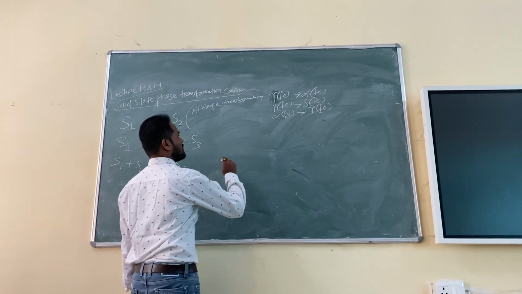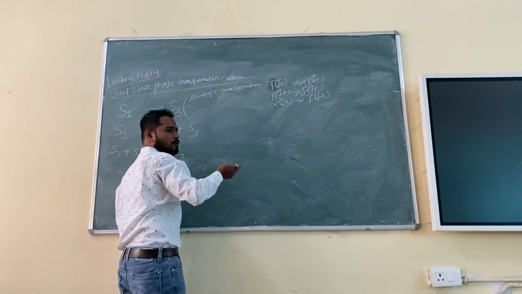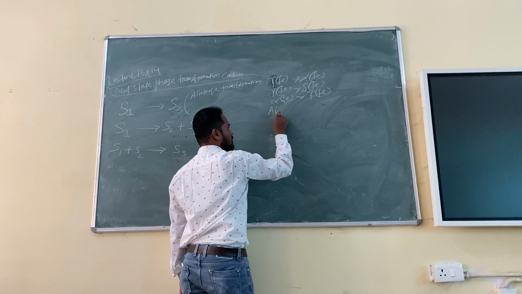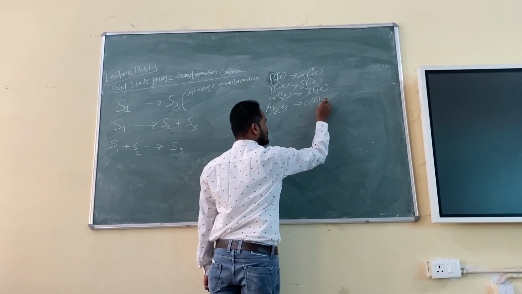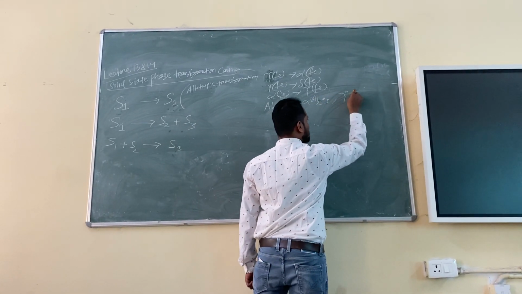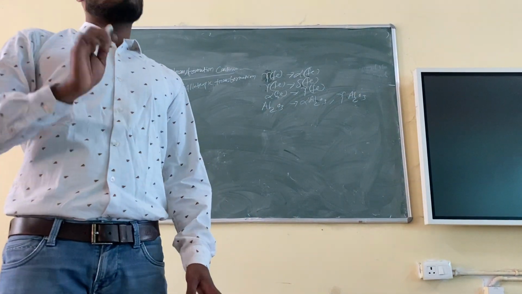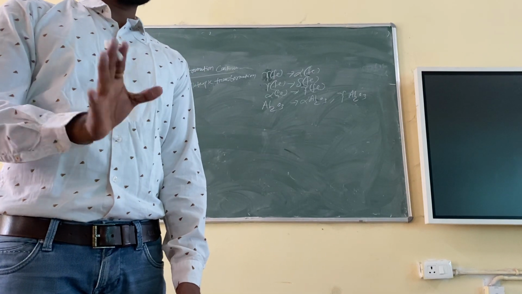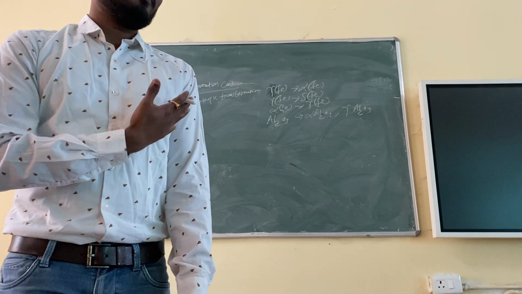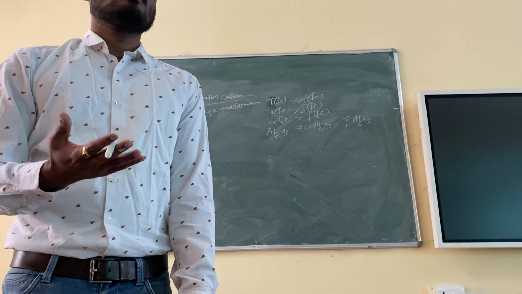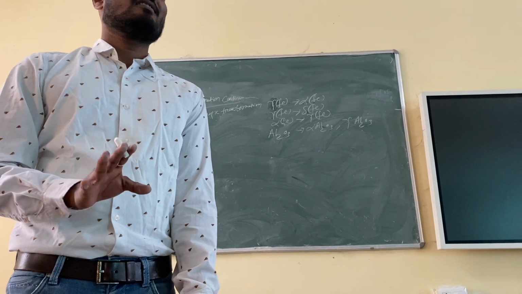Okay, let me write some examples. This is a pure metal, pure element. And if I write some compounds, I can write alumina. You can have alpha alumina, you can have gamma alumina. Pure alumina. Alumina is a compound. It is a ceramic compound. Why is it a ceramic compound? Because it is an oxide. Aluminum is a metal, but aluminum oxide is a ceramic.